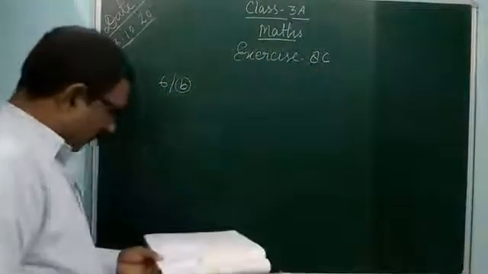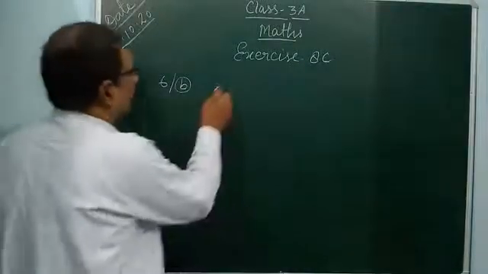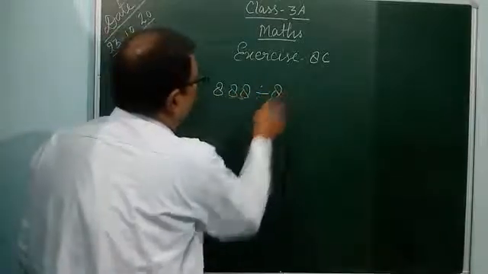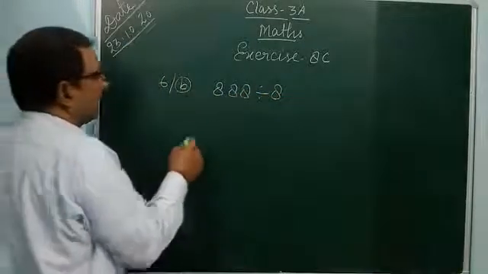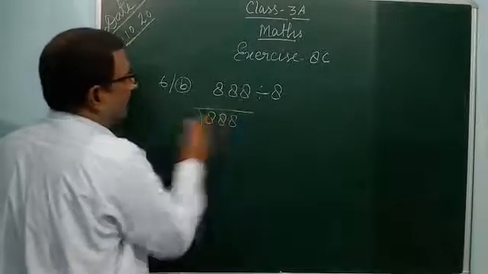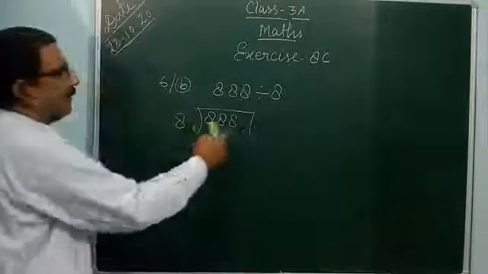6B is 888 divided by 8. How can you divide? 888 is the dividend and the divisor is 8. So you see 8 8 8 divided by 8.